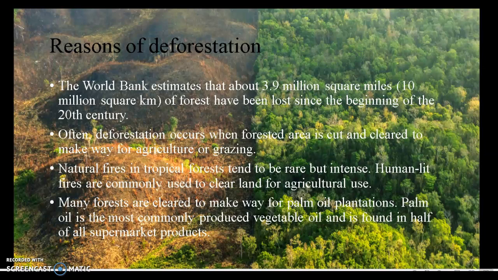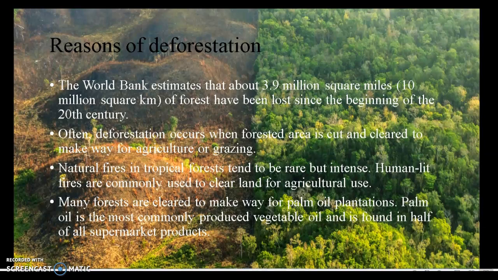Natural fires in tropical forests tend to be rare but intense. Human-lit fires are commonly used to clear land for agricultural use. Many forests are cleared to make way for palm oil plantations. Palm oil is the most commonly produced vegetable oil and is found in half of all supermarket products.